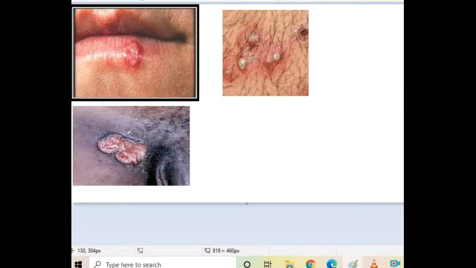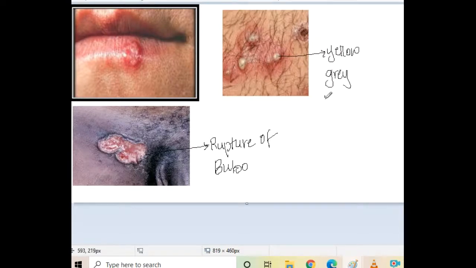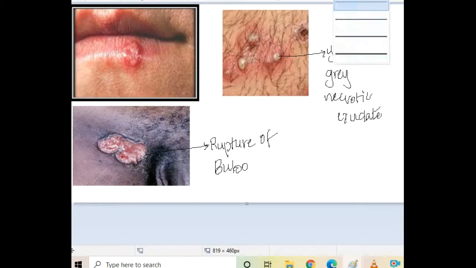And this is a lymph node which is ruptured. This shows rupture of bubo, or lymph node, seen here. This is yellowish gray necrotic exudate. So overall this is nothing but chancroid.